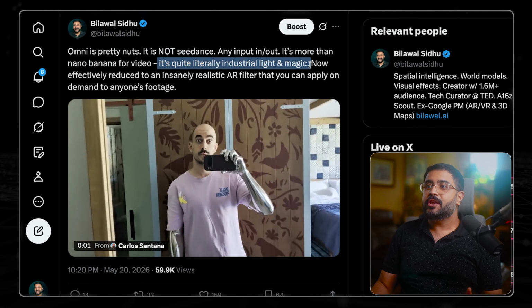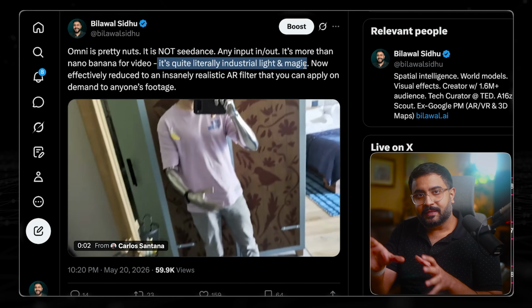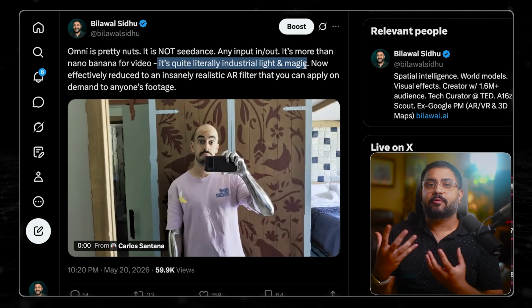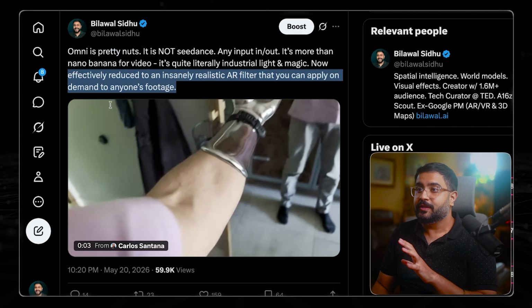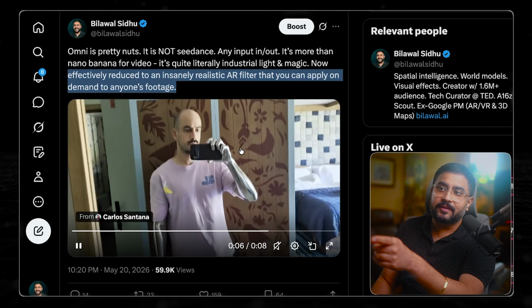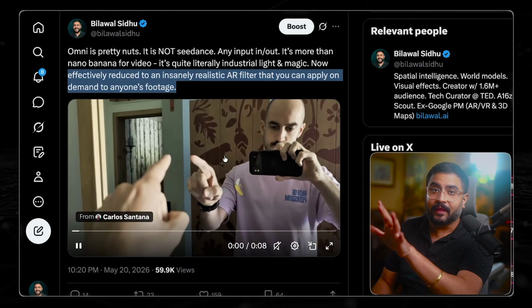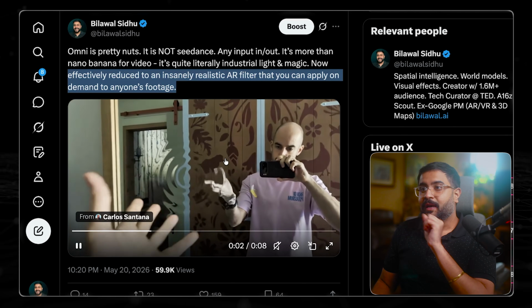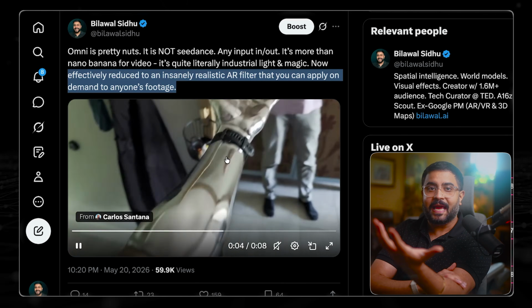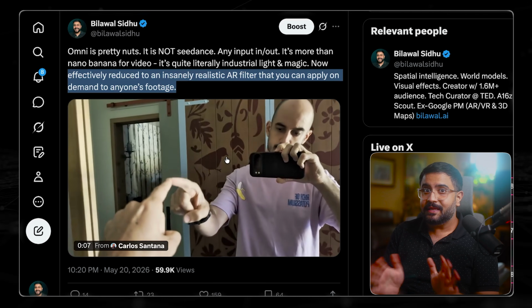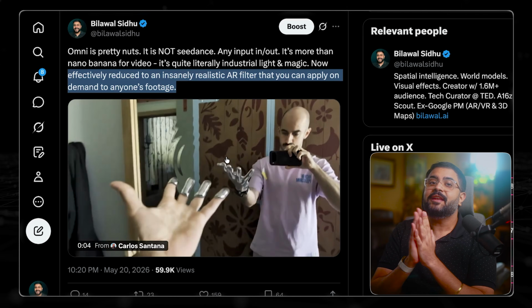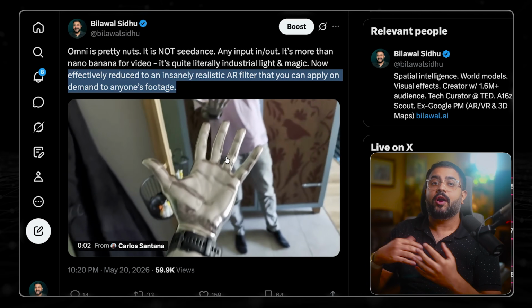To me, this is like Industrial Light and Magic. Like, think about what this is. It's actually really an insanely realistic augmented reality filter that you can apply on demand to anyone's footage. Like, imagine what it would have taken to reproduce this Matrix scene, right? Like the good old-fashioned way. Oh, I touch a window, it ripples, and suddenly a metallic T-1000 style skin effect goes up on your hands. Like, doing that would be painstaking. Ain't nobody got time to do that, certainly for hundreds of people.